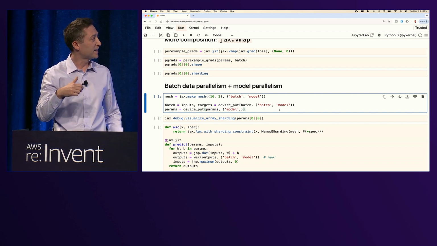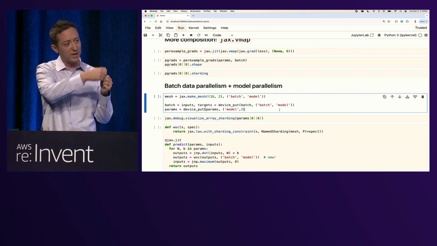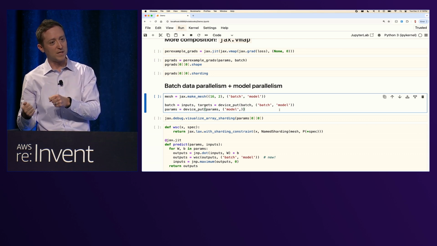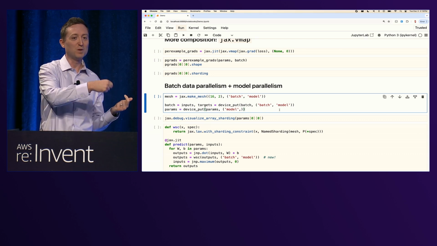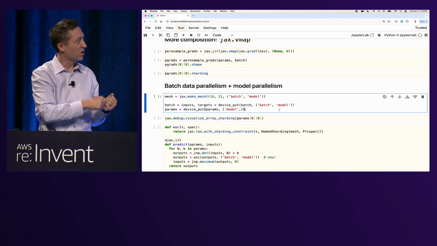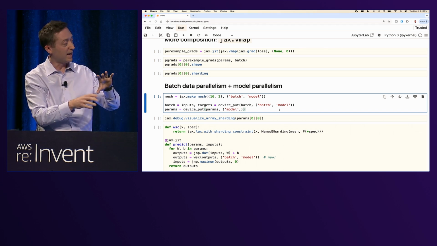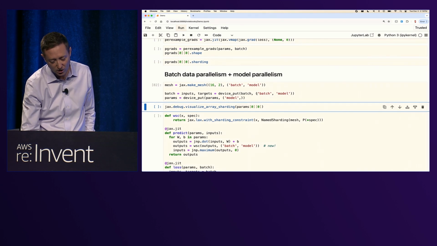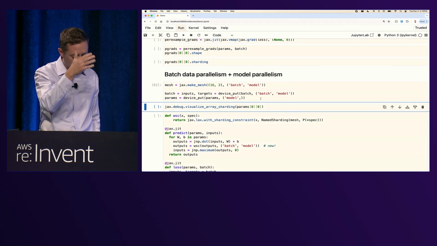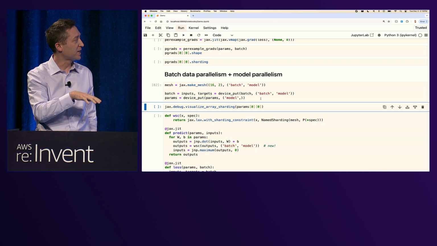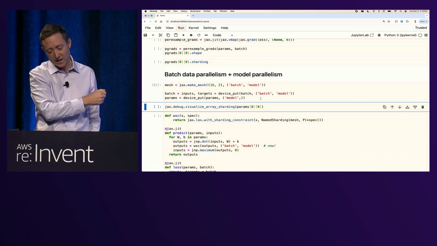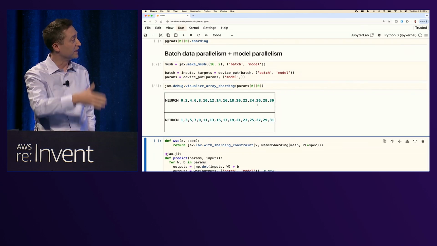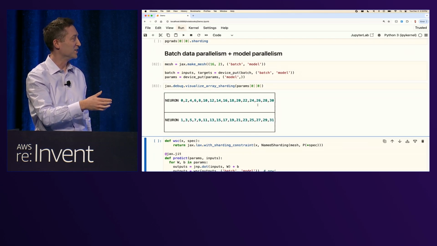So as one final example, I'll just show how we can try different parallelization strategies. In this case, we're going to take our mesh of 32 devices, and we're going to make it two-dimensional. We're going to say, I actually want to do some model parallelism, some tensor parallelism, and also do some batch data parallelism at the same time. So we're going to take our 32 devices, think of it as a 16 by 2 mesh, and then we're going to place our data so that our input data is sharded along its batch dimension and along its feature dimension, and the input parameters are also sharded along their leading feature dimension in this way.